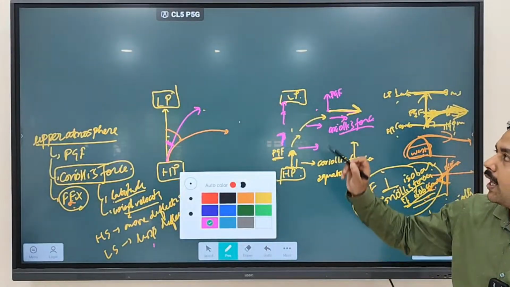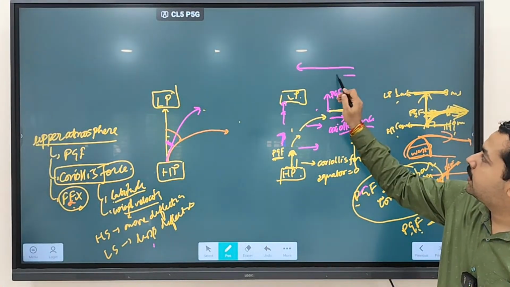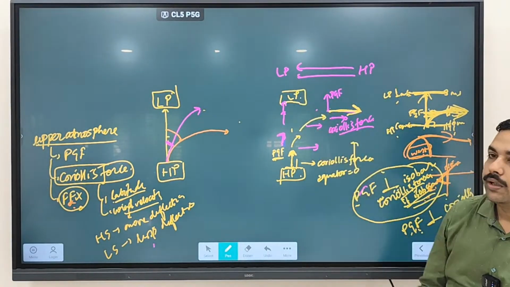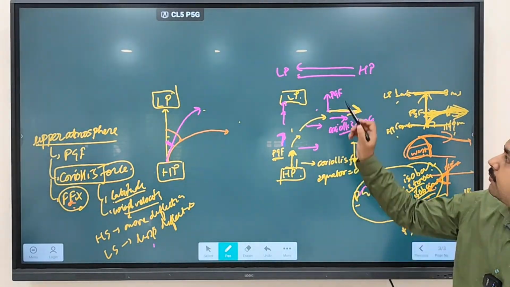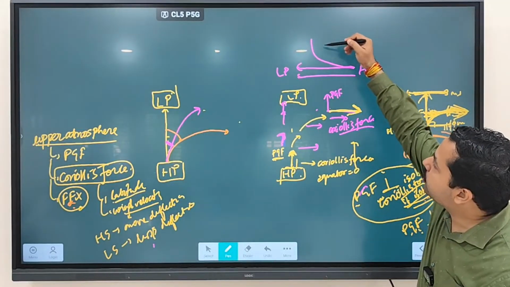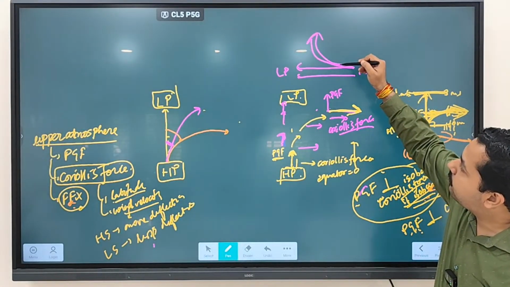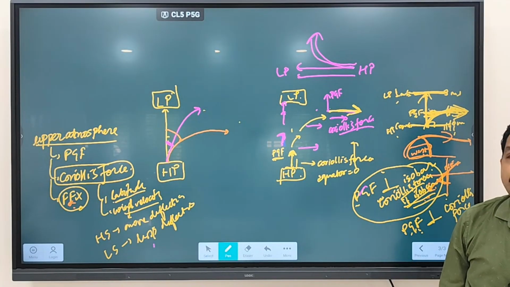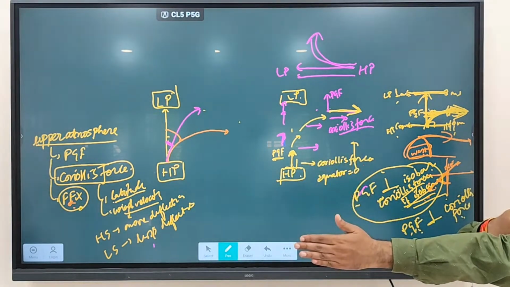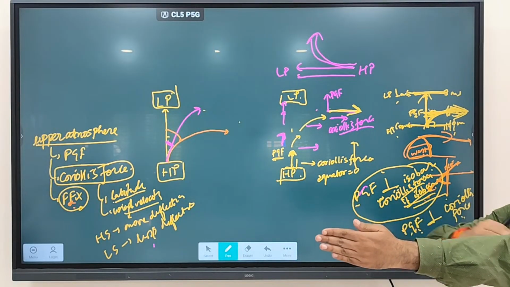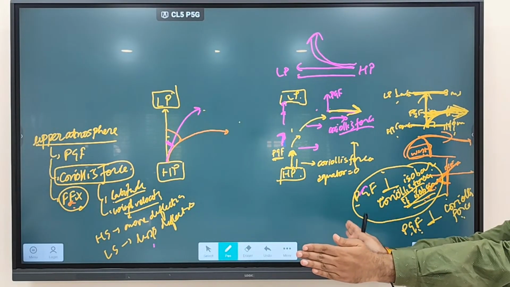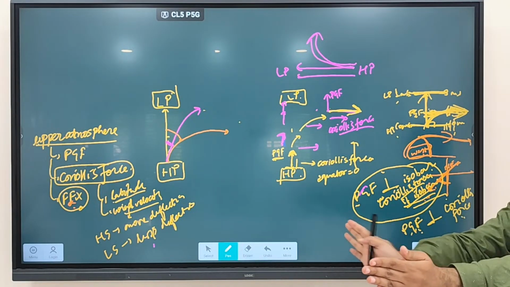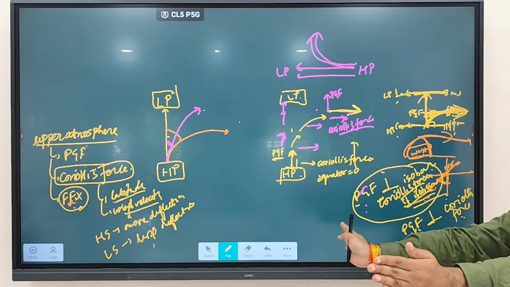So when the wind is blowing in the upper atmosphere like this, from high pressure region to low pressure region, because of the Coriolis force, wind is going to be deflected. Clear? Any doubt regarding this particular thing? So let's say in this direction, high pressure to low pressure, wind will be deflected like this. They will start to move in the upper atmosphere like this. Clear?